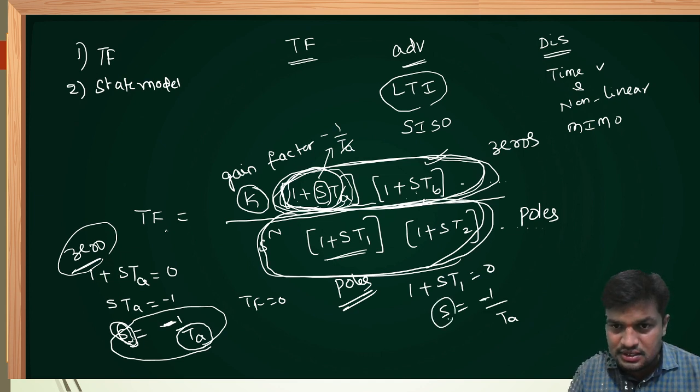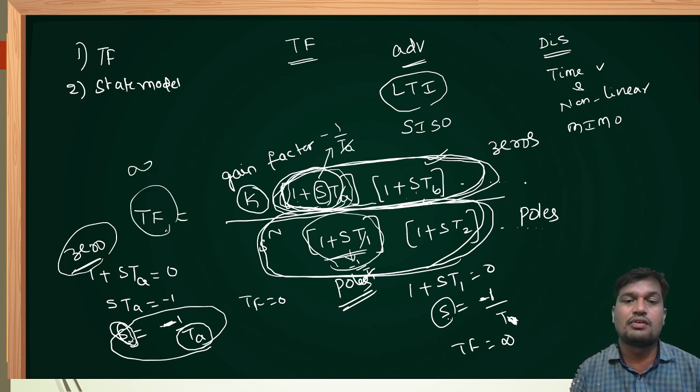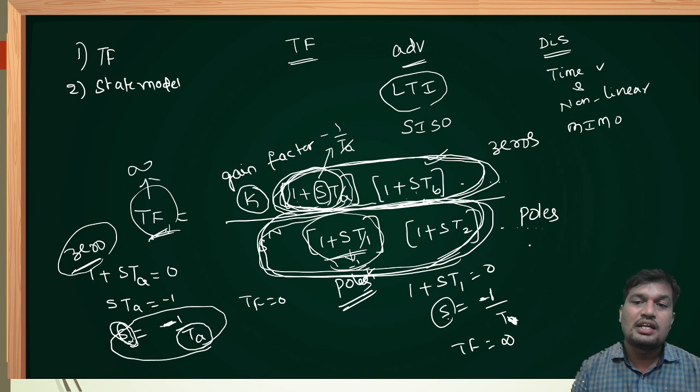Pole is also defined as the negative of the inverse of the time constant, at which the magnitude of the transfer function becomes infinity. Now substitute here: it is minus 1 by T1, T1 cancels out, 1 minus 1 is 0. Whenever this value becomes 0, the complete denominator value is 0, and anything divided by 0, the transfer function value becomes infinity. Therefore, a pole is defined as the negative of the inverse of the time constant at which the magnitude of the transfer function becomes infinity, right? So that is the reason that whenever the magnitude of the transfer function becomes infinity, that is called poles.